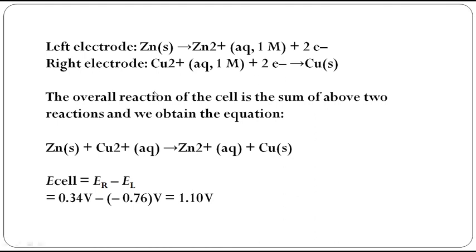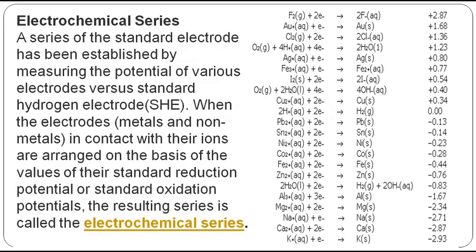Okay, now see, with hydrogen we have seen zinc and copper. So we got the standard potentials, and those potentials were listed in the electrochemical series. That is a table I have already shown you in the previous class. I will also show you the table here. So this is the electrochemical series. See, fluorine, gold, chlorine.